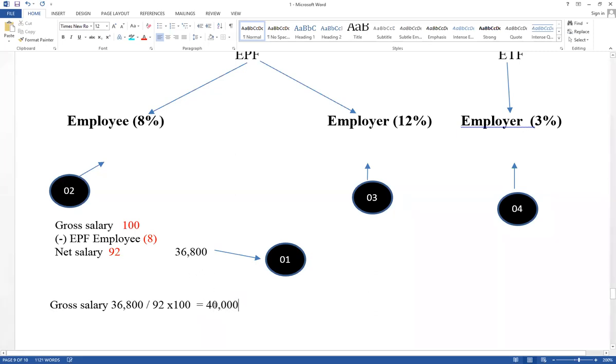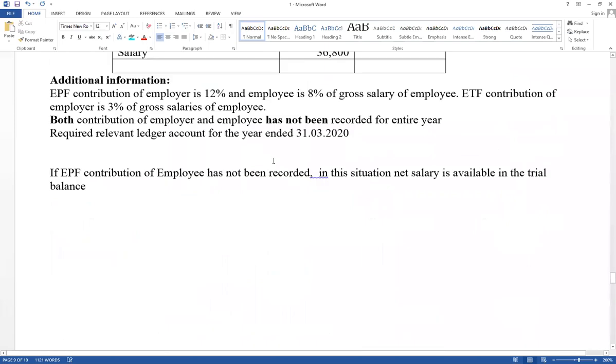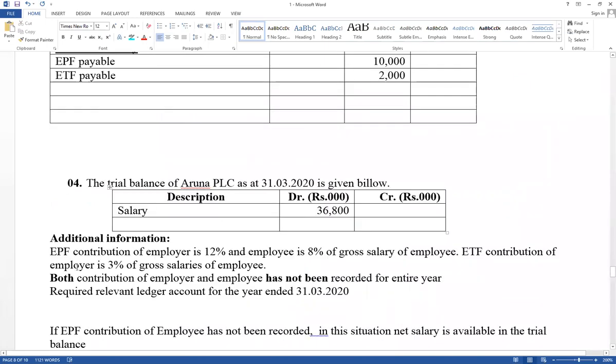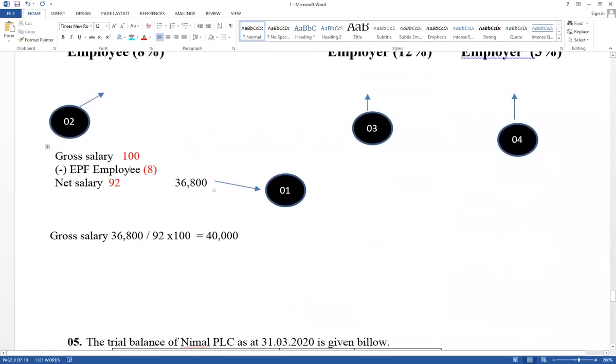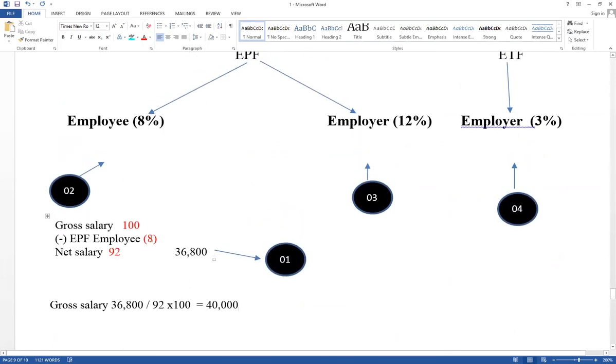Very, very important. In the trial balance it has given net salary. How to recognize? It has given the salary account balance in the trial balance. Contribution of employee is not recorded. It means cash account credited, salary account debited. This is the value paid in cash. How to calculate net salary? After deducting contribution of employee. If gross salary is 100, contribution of employee equals 8%, therefore net salary equals 92. Then 36,800 divided by 92 into 100, gross salary can be calculated. Now value can be calculated based on gross salary.